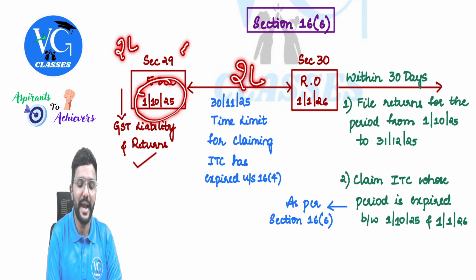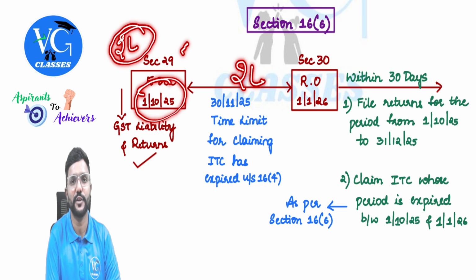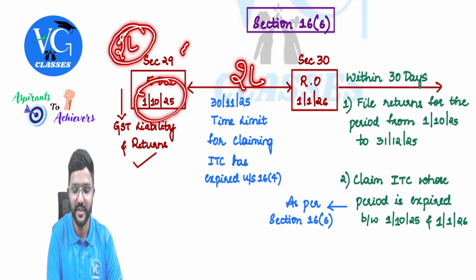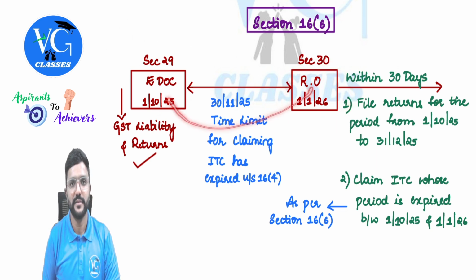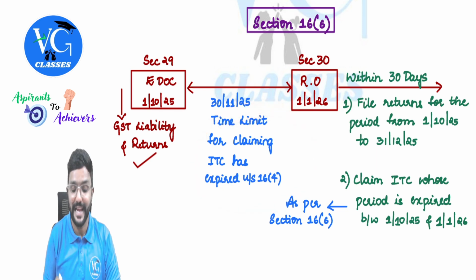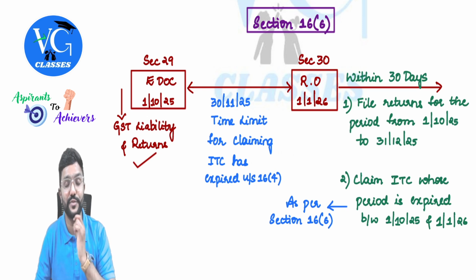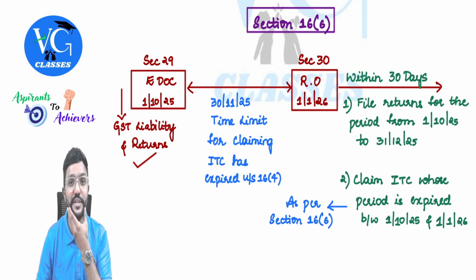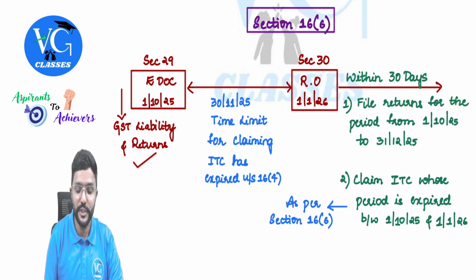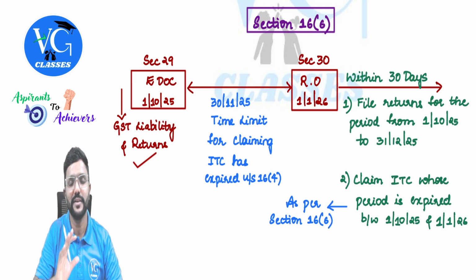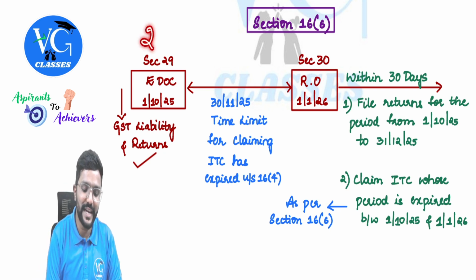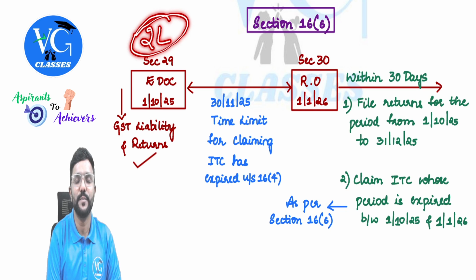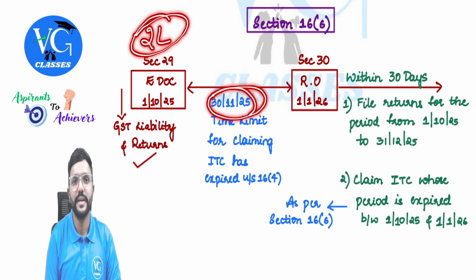No, not possible. I had 2 lakh credit in my electronic credit ledger before 1st October, but my registration is cancelled from 1st October. Now I cannot claim the credit. Okay. And I got back my registration on 1st January. In between this, the maximum time limit to claim credit as per section 16.4, that is 30th November of next financial year, or actual date of filing annual return, whichever is earlier, has expired. Assume on 30th November, the time limit to claim credit is over. So this 2 lakh is gone. Whatever credit I was supposed to claim, for which time limit is over, is gone.